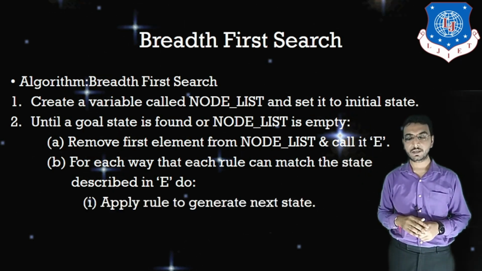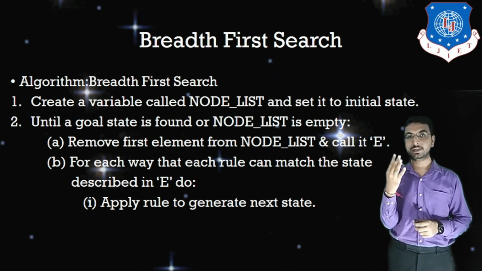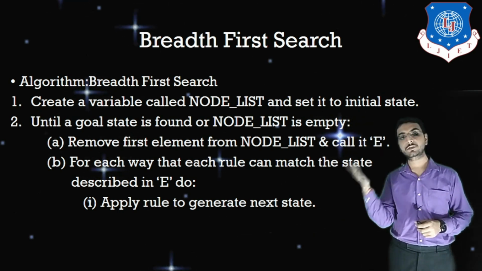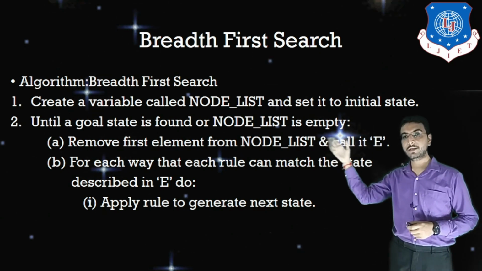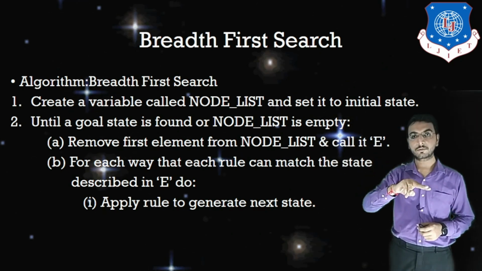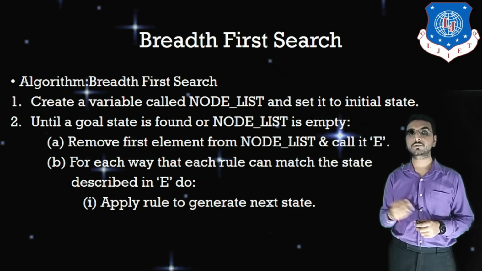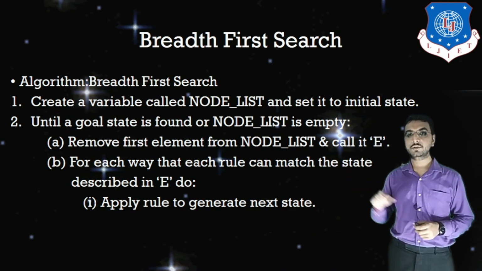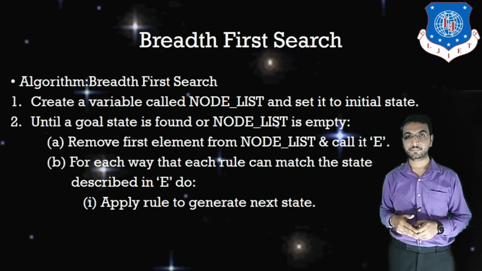Okay, so for example, let's say from 0, 0 we have two options: 4, 0 and 0, 3 in the water jug problem. So those two options will be considered according to this E, because E is my 0, 0 right now.